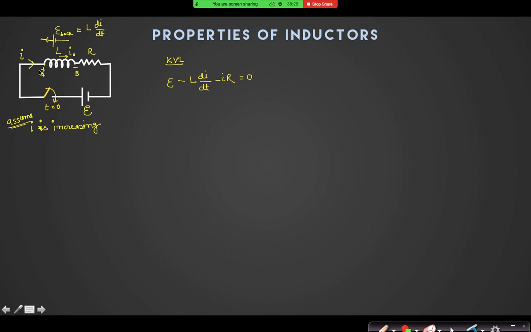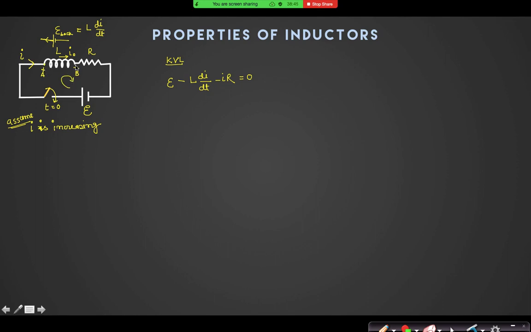So the back EMF will have a positive terminal here and negative terminal here. The magnitude of back EMF is L di by dt, that I have already explained in the last slide.